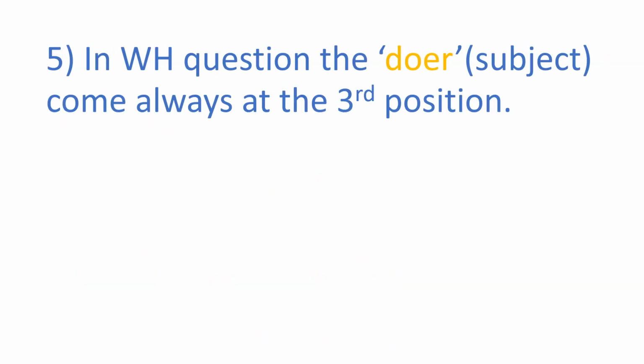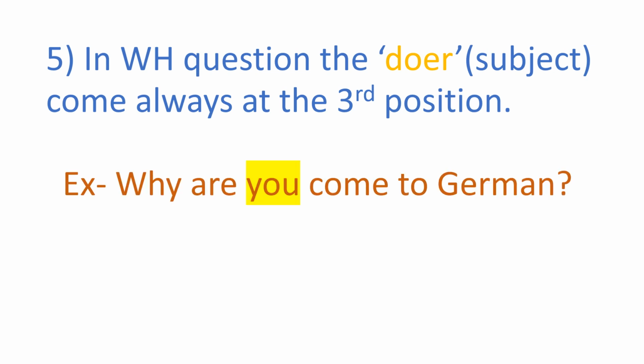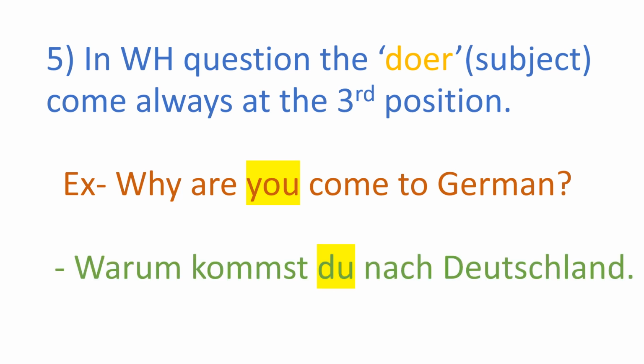Fifth rule: in W-questions, the doer always comes at the third position. For example, why are you coming to Germany? In this sentence, the doer is you. The doer you will come in the third position. In Deutsch, warum kommst du nach Deutschland? Du is the doer here.